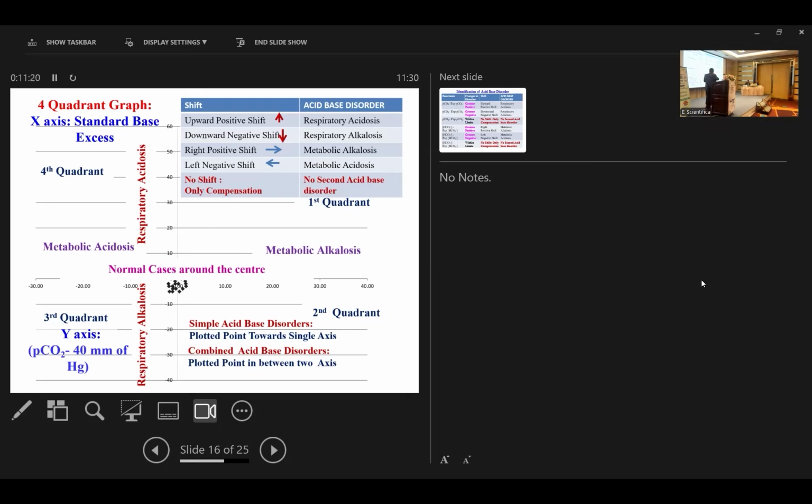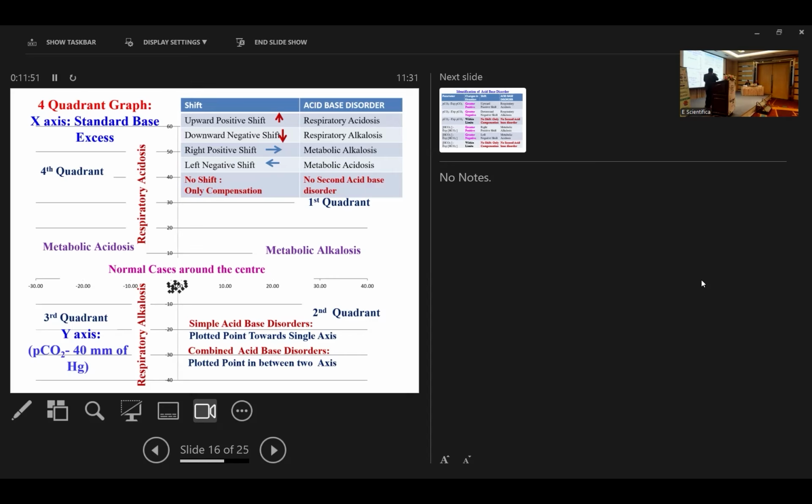In the standard base excess, if the value is more than 2, it can denote a metabolic alkalosis, so it is towards the positive side of the x-axis. If the value is less than minus 2, on the negative side of the x-axis, it can denote a metabolic acidosis. For PCO2 minus 40, if the PCO2 value is more than 45, it can denote respiratory acidosis, and if PCO2 is less than 35, it can denote respiratory alkalosis.